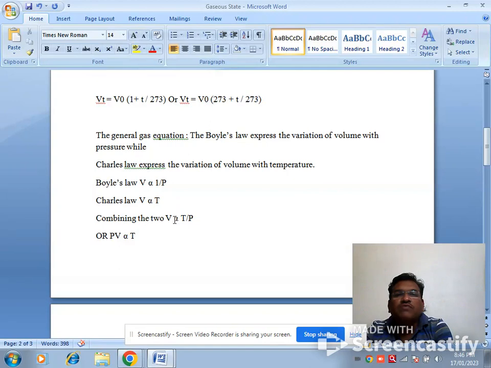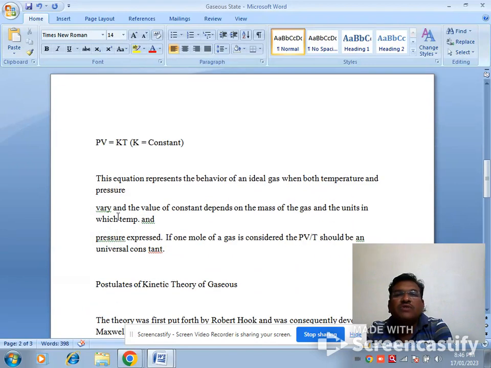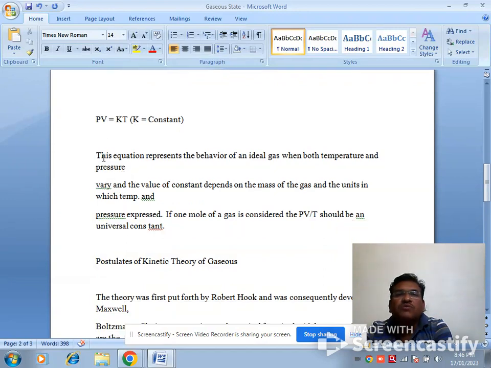The combination of the two: V is directly proportional to T by P. That is nothing but PV is proportional to T. So one can write PV is equal to K into T, where K is the proportionality constant. One can eliminate the proportionality sign by taking K as a constant. This equation represents the behavior of an ideal gas with both temperature and pressure. So this equation is known as the famous gas equation.